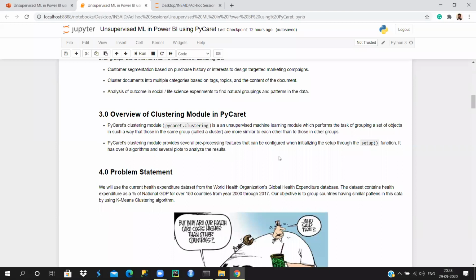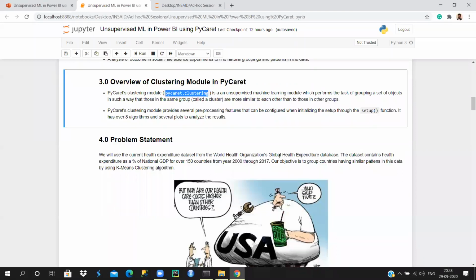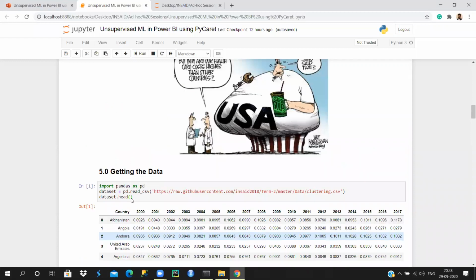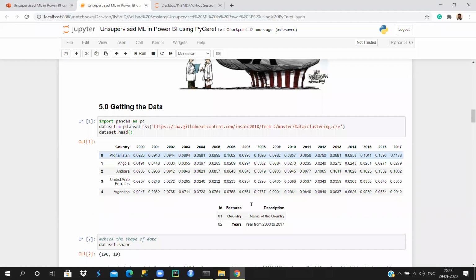The problem statement that we are going to deal with here is to understand what percentage of the national GDP is the expenditure for healthcare in a particular country. So the data set is about the GDP of the country. I have a column called country here, and for each country, I'll understand, for a particular year, what percentage of GDP was spent on healthcare expenditure. So for the year 2000 or 2001, if I look at Afghanistan, 0.09% of GDP was spent on healthcare expenditure.